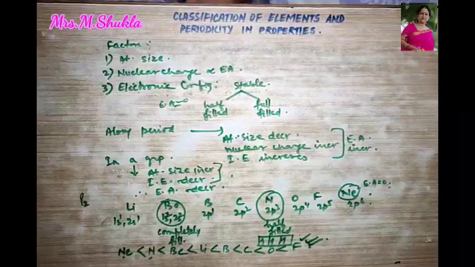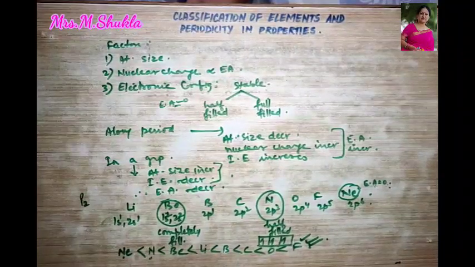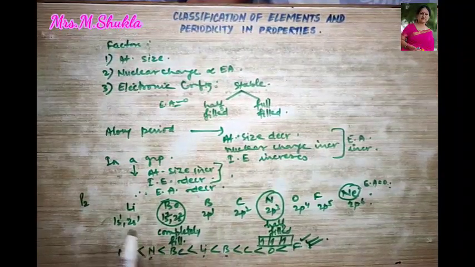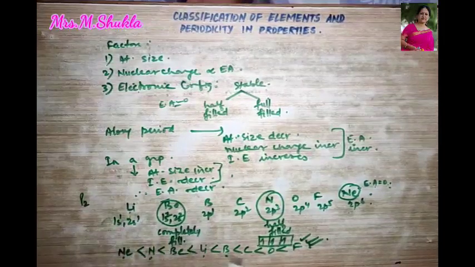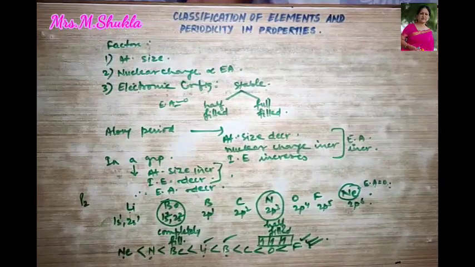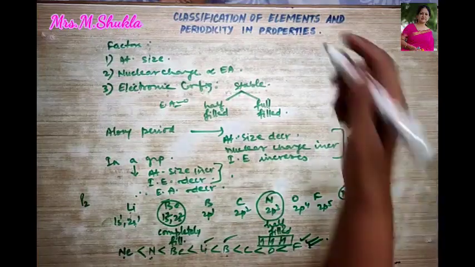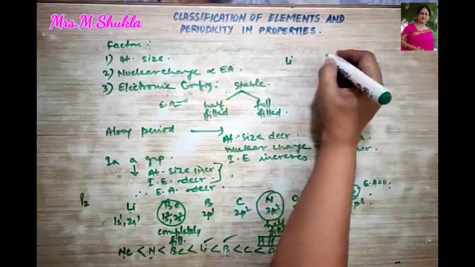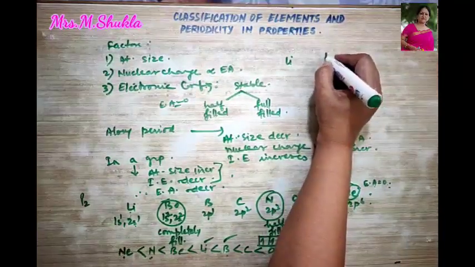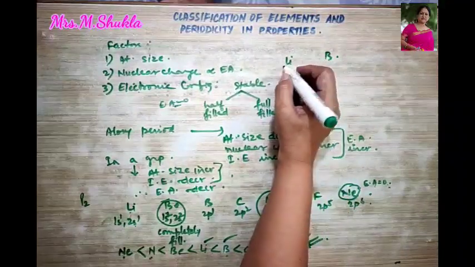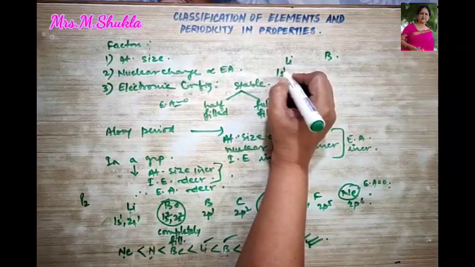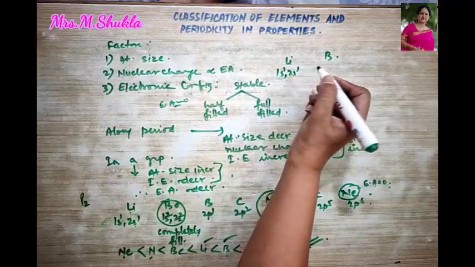Now, if we compare between lithium and boron, you must be thinking lithium and then why boron? Let us compare these two and see the configuration. The configuration is 1s1 2s1 for lithium.